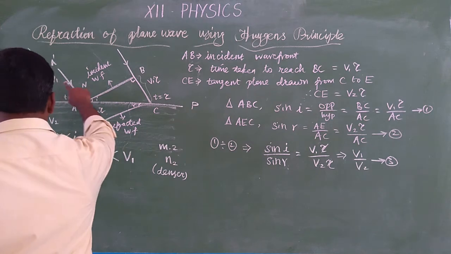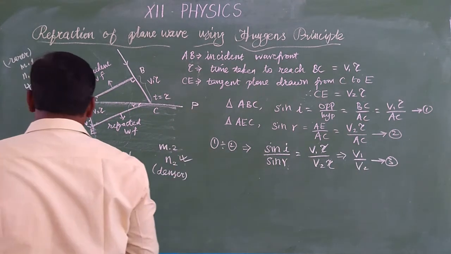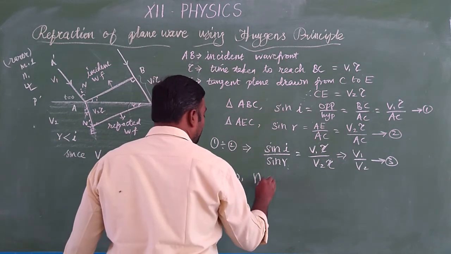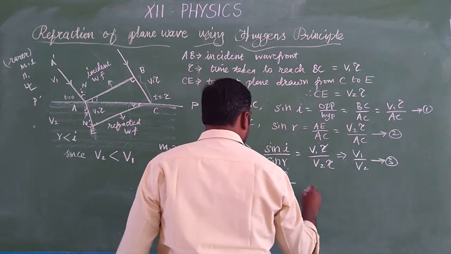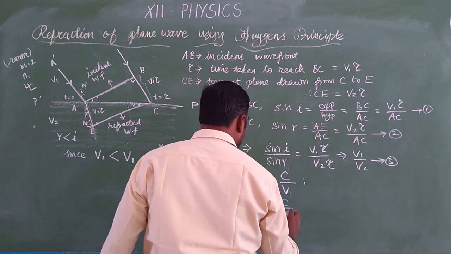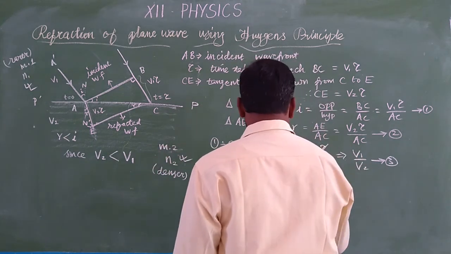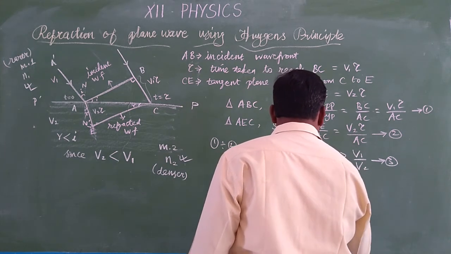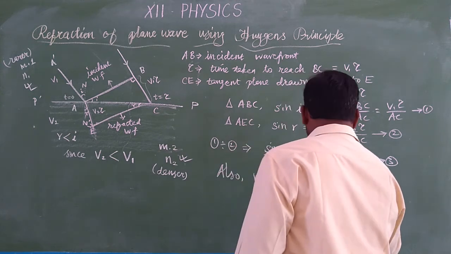After this, we have to find the refractive index of the first medium and the refractive index of the second medium. So what is the refractive index of the first medium? Refractive index of the first medium is equal to speed of light in air by speed of light in the medium, and refractive index of the second medium is speed of light in air by speed of light in the second medium. Okay. So from this we can get V1. V1 is equal to C by N1, and from this, V2 is equal to C by N2. So this is equation number 4.